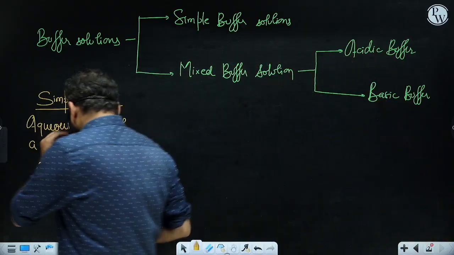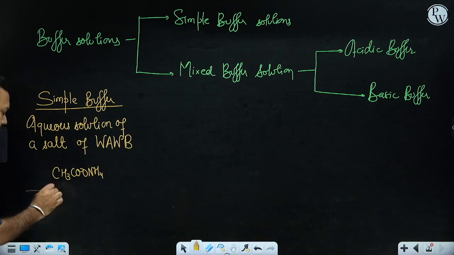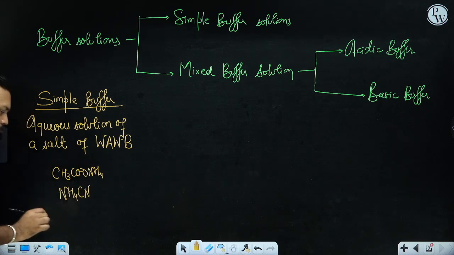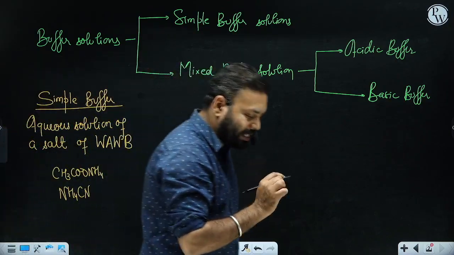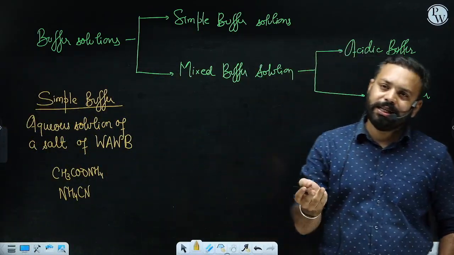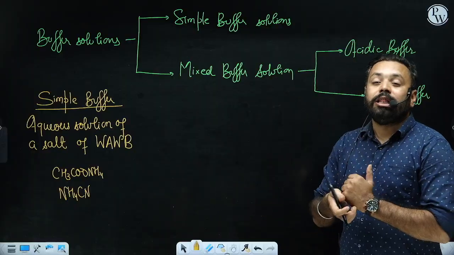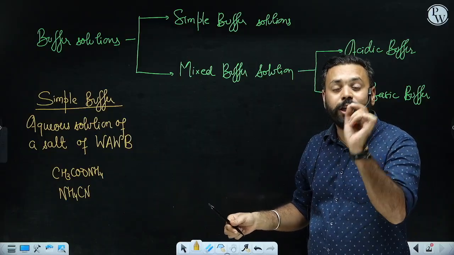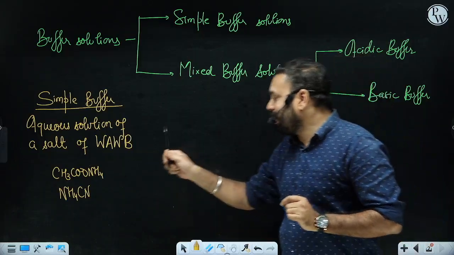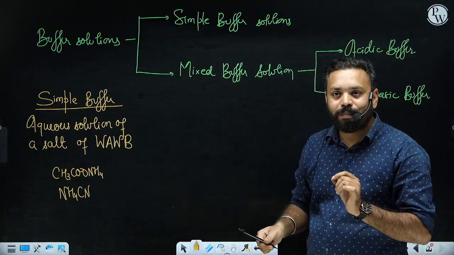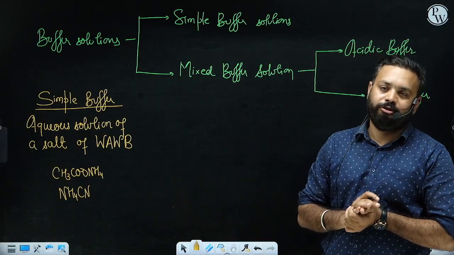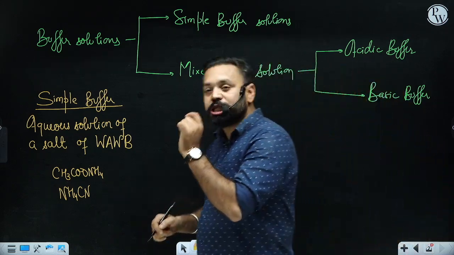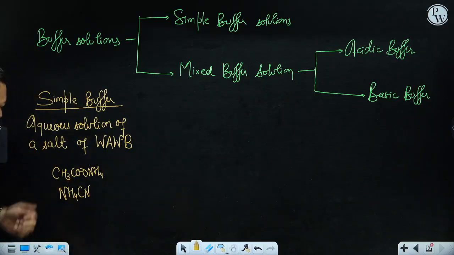We'll understand the working, but let me give you some more examples. Can you think of one more salt which is made up of weak acid and weak base? Let us talk about NH4CN. What do you think? What is the base here? NH4OH. What is the acid here? HCN. Weak base, weak acid. Yes sir, this is also a salt of weak acid, weak base. The solution of this salt, either, not both of them, at a time only one salt of weak acid and weak base. So either a solution of CH3COONH4 or a solution of NH4CN. Fine. If you make a solution of these salts in water, they are going to act as a simple buffer solution. You can think about other salts also.